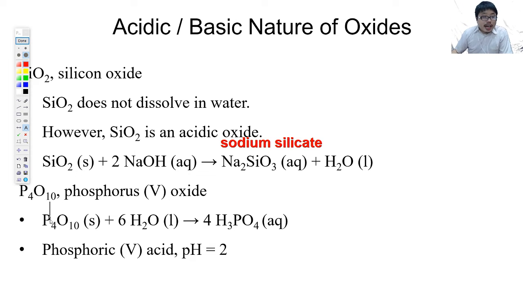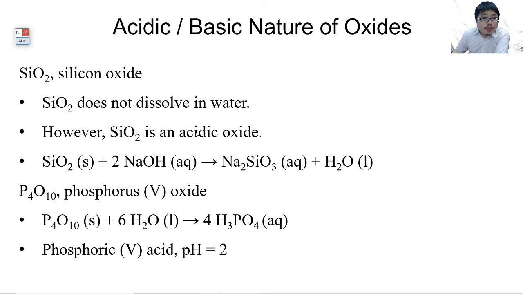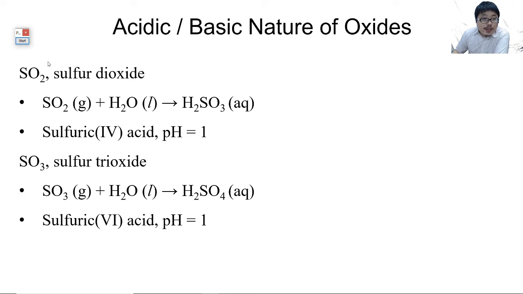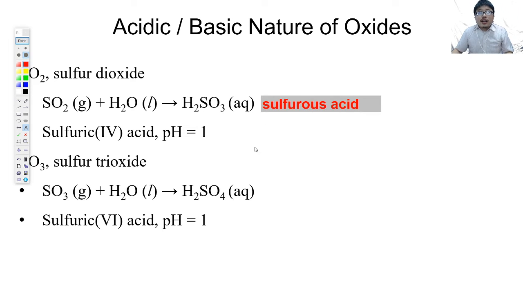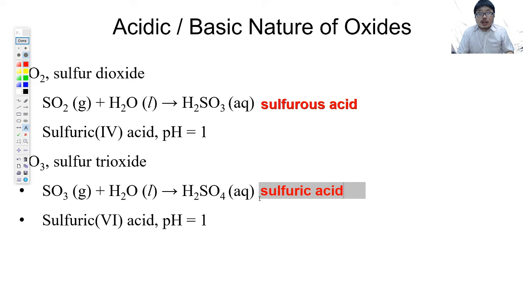So please do recognize that P4O10 reacts with water to give you phosphoric acid, pH 2. Sulfur dioxide happily reacts with water to give you sulfurous acid, and sulfuric acid if you use SO3, sulfur trioxide. Both of them are strong acids, pH 1.